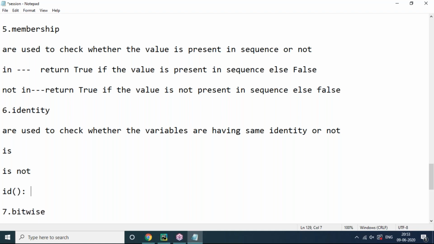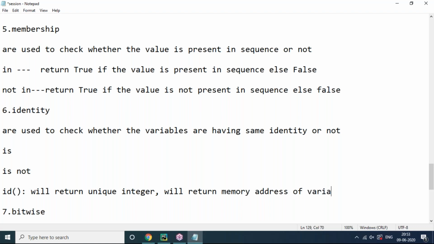This id function will always return a unique integer, the memory address of the variable. Not only variables, even functions and classes, anything. If you want to find out a memory address, then we can apply the id function.